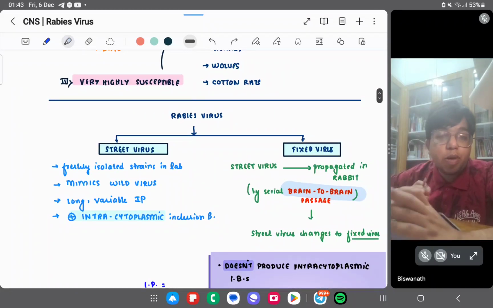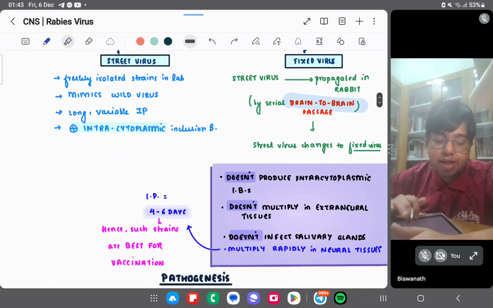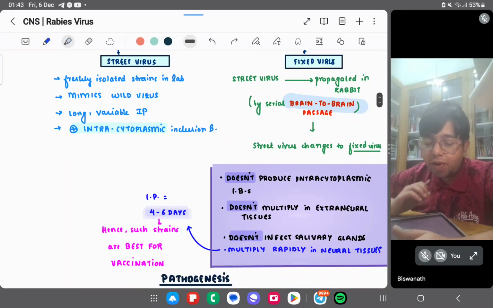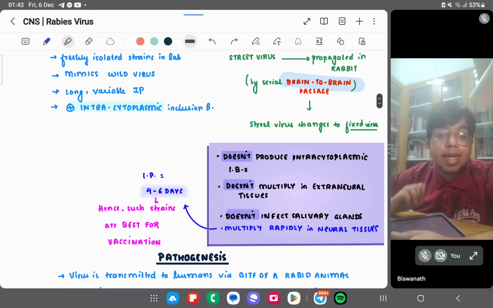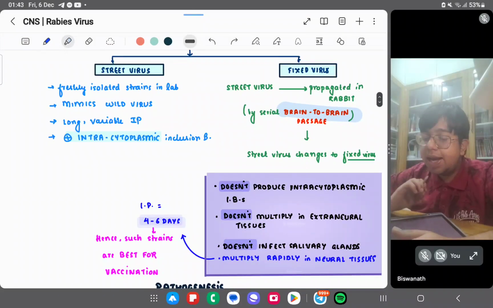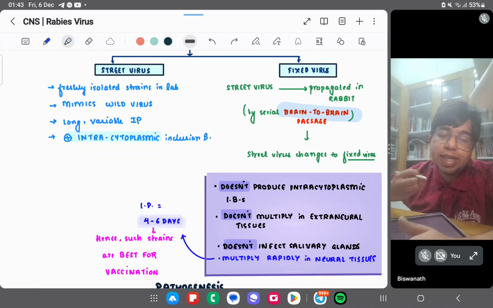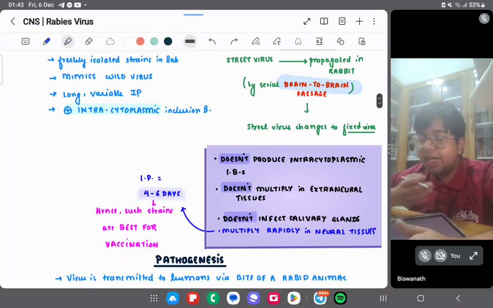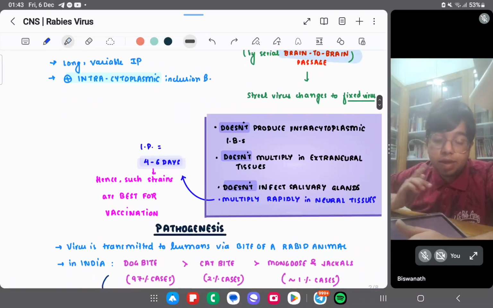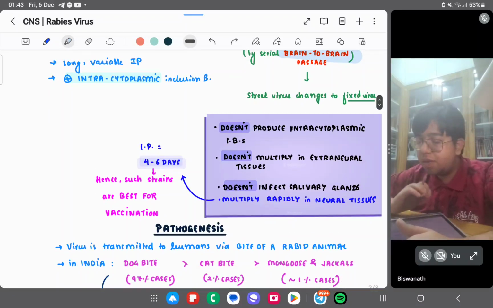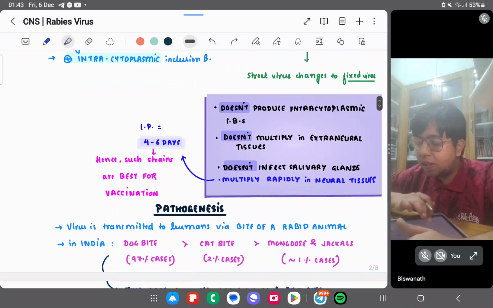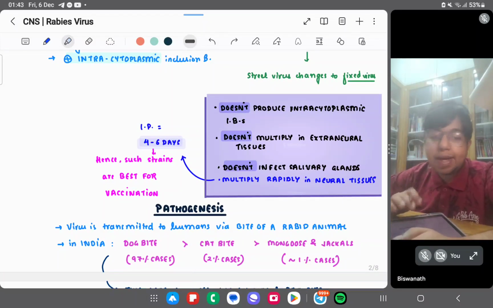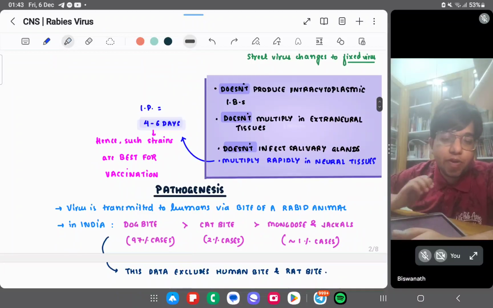Rabies virus may be of two variants, street virus and fixed virus. Street virus, freshly isolated, mimics the wild virus and produces intracytoplasmic inclusion bodies. And the fixed type of virus is produced from the serial brain to brain passage of the street virus, right? The street virus changes to the fixed virus. It doesn't produce any intracytoplasmic inclusion body, doesn't multiply in extraneural tissues, and doesn't infect salivary glands. But it multiplies rapidly in the neural tissues and the incubation period is 4 to 6 days.